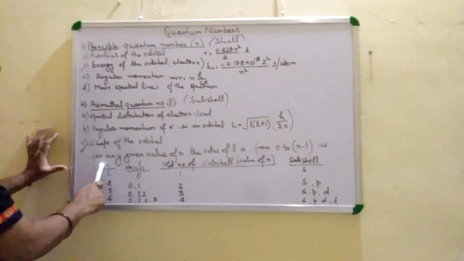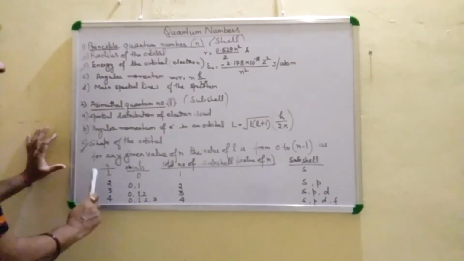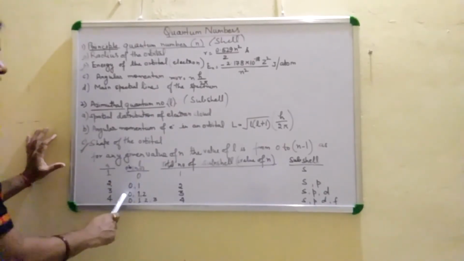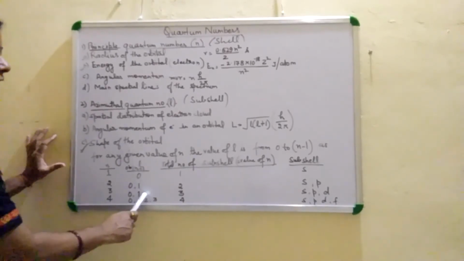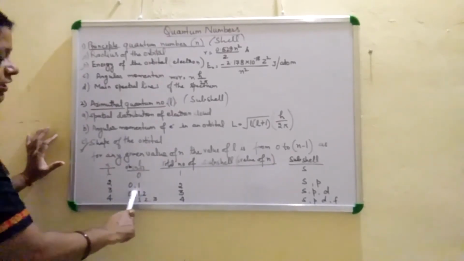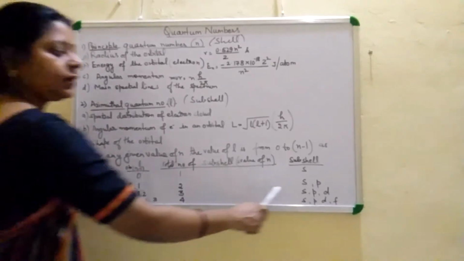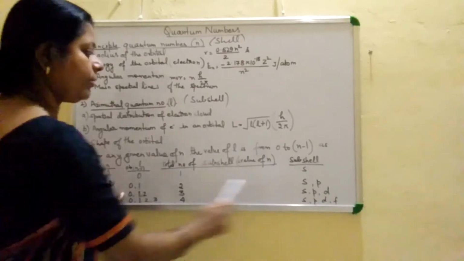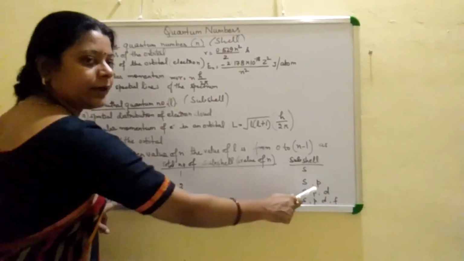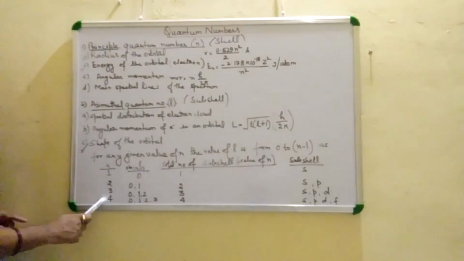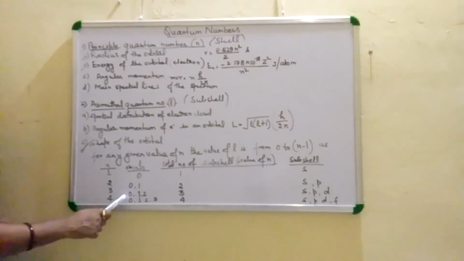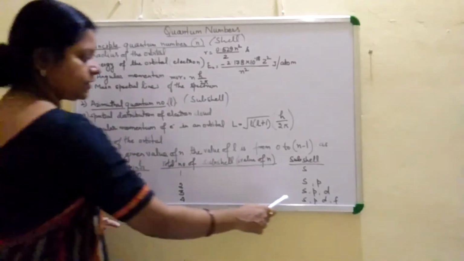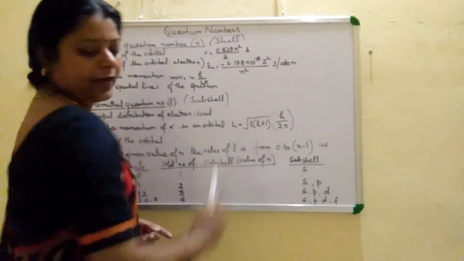If the principal quantum number is 3, then the value of azimuthal quantum number is 0 to n minus 1, means 0, 1 and 2. It means 3 subshells are present, represented by 0 as s, 1 as p and 2 as d. The fourth shell contains 4 subshells 0, 1, 2, 3 represented as s, p, d and f.